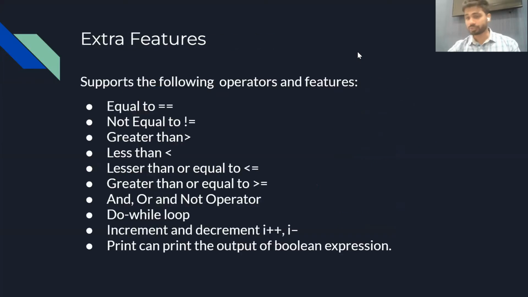Now, moving on to the extra features that we have implemented as a part of our programming language. Our language supports operators and features such as equals to, not equals to, greater than, less than or equal to, greater than or equal to, and, or, and not operator, a do while loop, increment and decrement operators as well, and print can print the output of the Boolean expression.